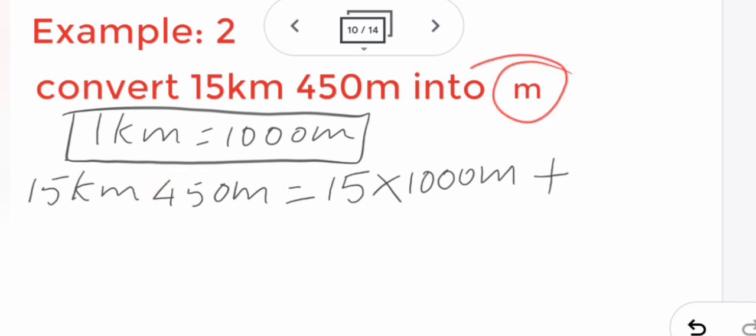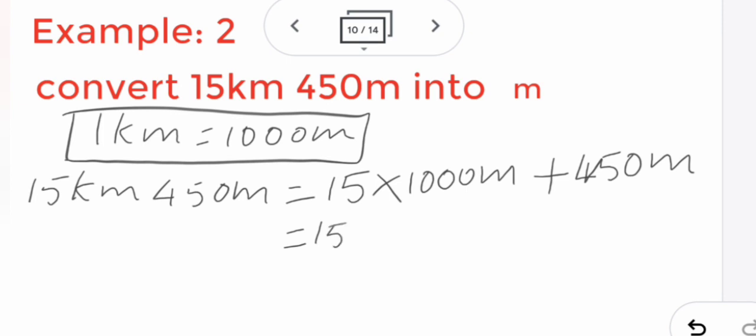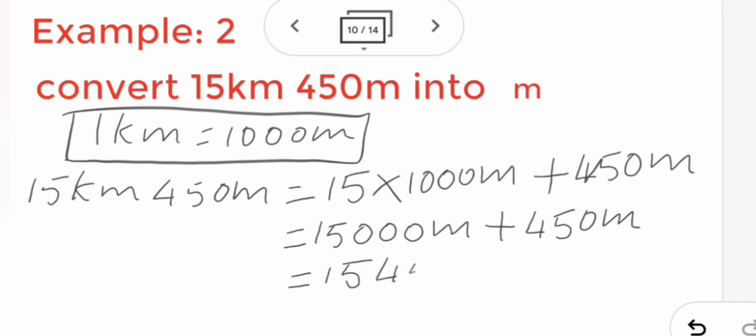We are converting into meter. Since it is already in meter, we are adding, not multiplying, this 450 meter. So 15 into 1000 is 15,000 meter plus 450 meter. 15,000 plus 450 is 15,450 meter.